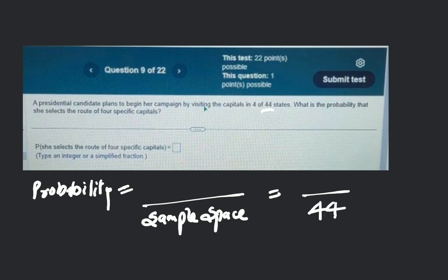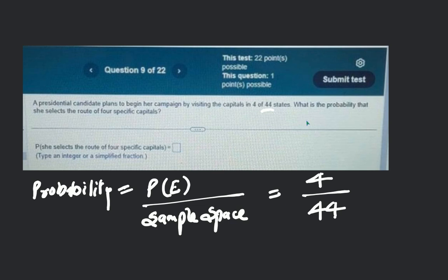And out of this, she wants to visit only four of them, so the possible events, the favorable events, would be four. Out of 44, see the question says there are 44 states, and this presidential candidate wants to start campaigning by visiting any four.